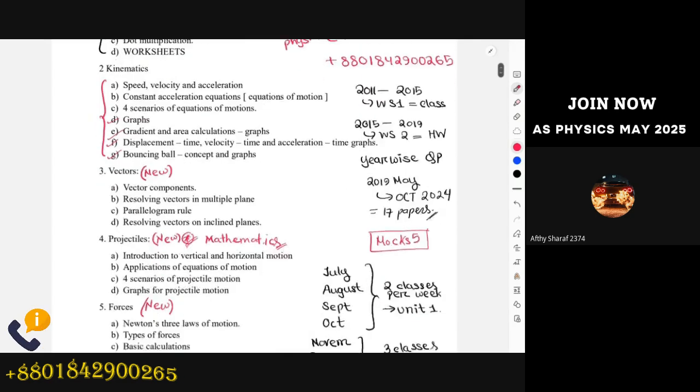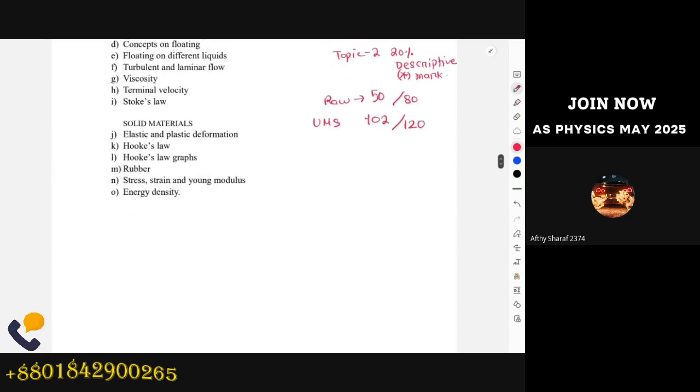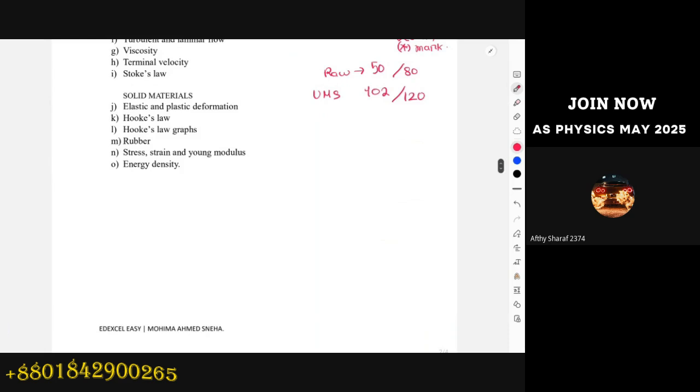Oh wait, 1 minute. I forgot to tell you the class timings. Our classes will start from July 1st, I think, right? Yeah, Monday is July 1st. Our normal class timings will be on Monday and on Saturday. If you're from Bangladesh, the time will be 2 p.m., and if you are from Qatar or Afghanistan, sorry, this is going to be 11 a.m. for your time.